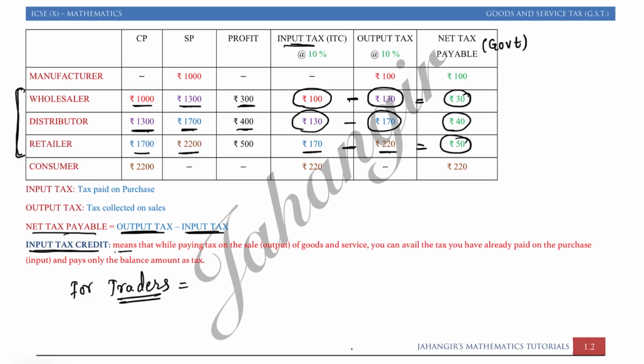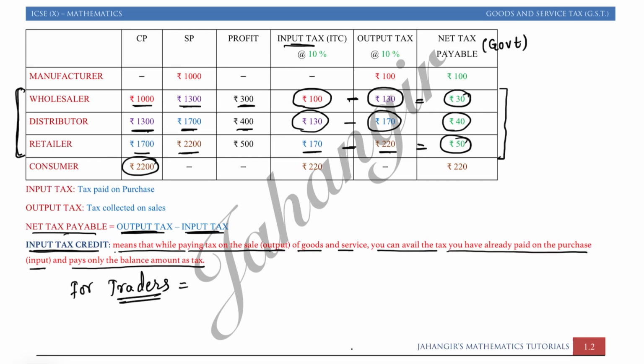So ITC means while paying tax on the sale output of the goods and service, you can avail the tax you had already paid on purchase, that is input, and pay only the balance amount as a tax. This is only for the middleman. ITC is only for the middleman. Now the customer had bought it for rupees 2200.